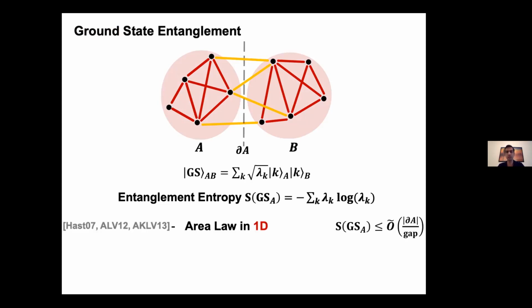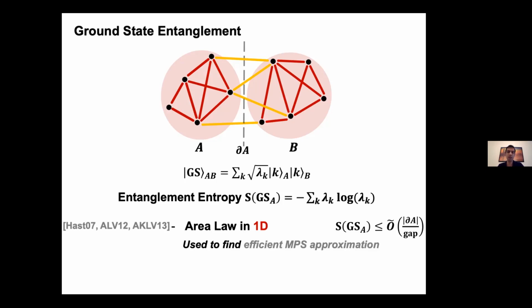A very intriguing property of this entropy for gapped ground states is what we call the area law, which says no matter how many particles you have in sets A and B, the entropy only scales with the size of the boundary. This is rigorously proven for 1D graphs by Hastings and Arad, Landau, Vazirani.